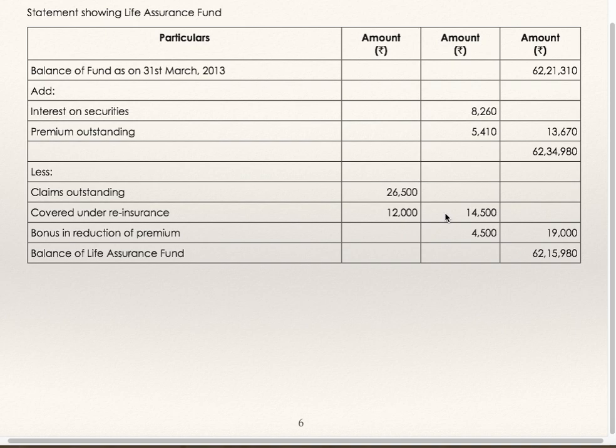So net expenditure of that particular insurance company is only 14,500. Bonus in reduction of premium. This is also to be deducted. Why? Because premium is income, it is reducing. Net amount is 19,000. The balance of life assurance fund is 62 lakhs 15,980.